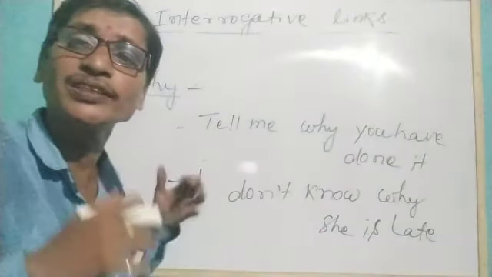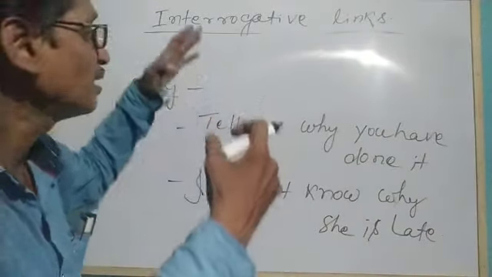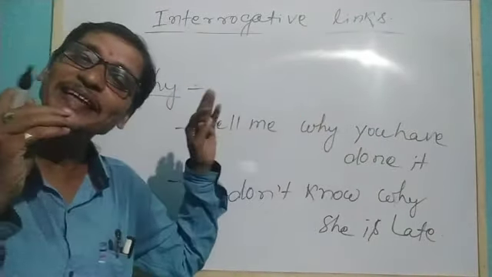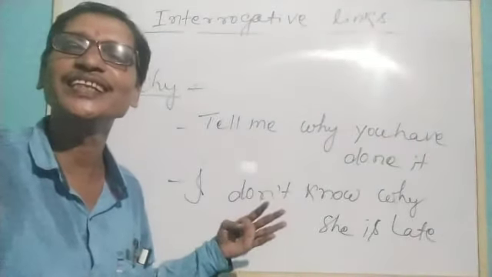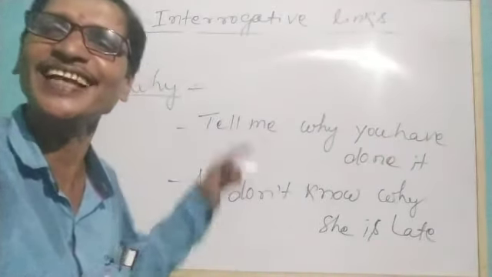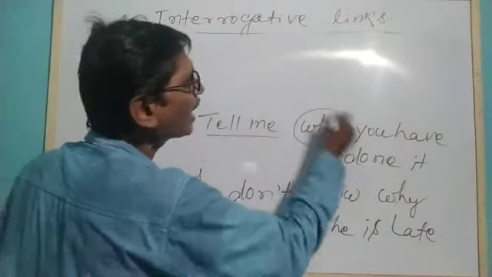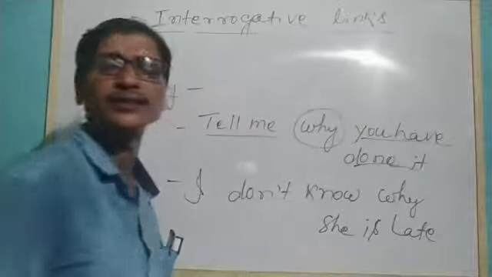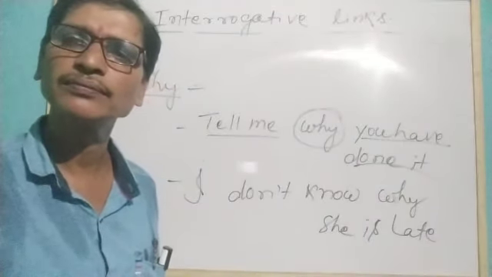The answer was, I was suffering, as I have told you. That was to create an interrogative sentence. But here, why has the same meaning but is used as a link. Therefore, we say it is an interrogative link. Let's understand from these examples. Tell me why you have done it.